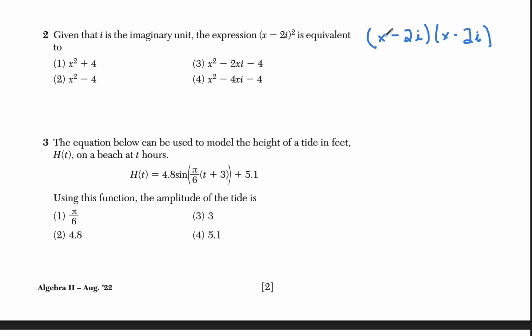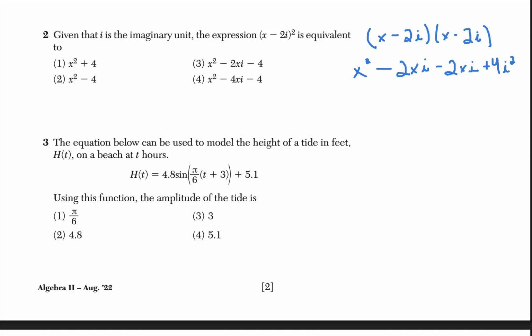After that, all I'm going to do is FOIL. My first terms give x squared. My outer terms are x times minus 2i, so that's minus 2xi. My inner terms, negative 2i times x, and I always keep my variable before my imaginary numbers, so that's minus 2xi. And then my last terms, negative 2i times negative 2i, become positive 4i squared.